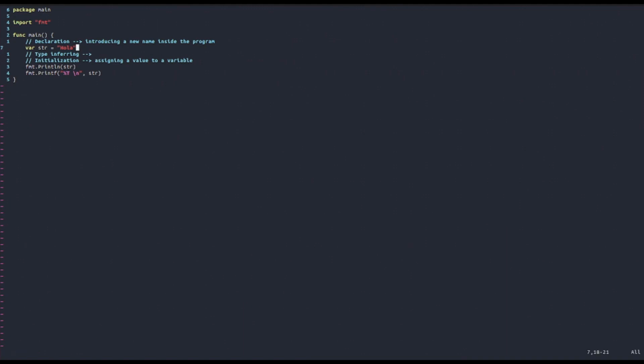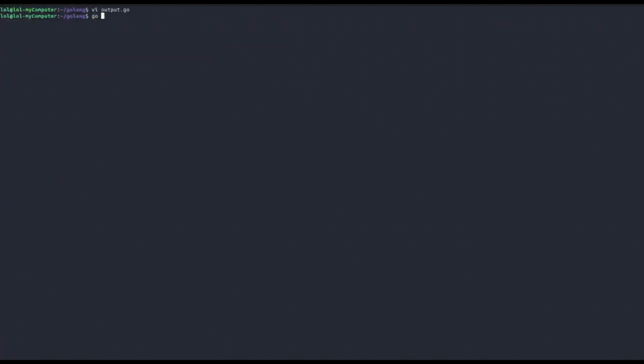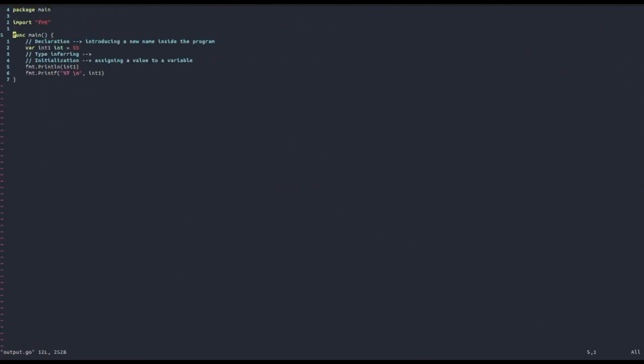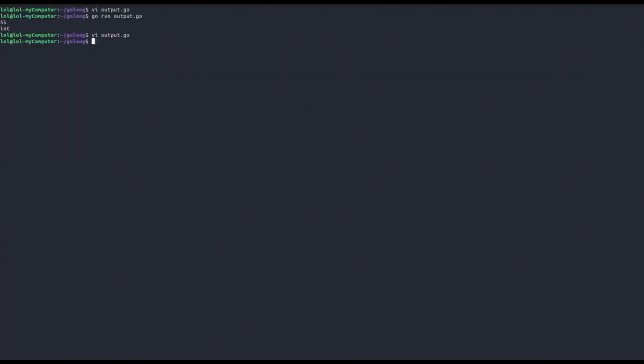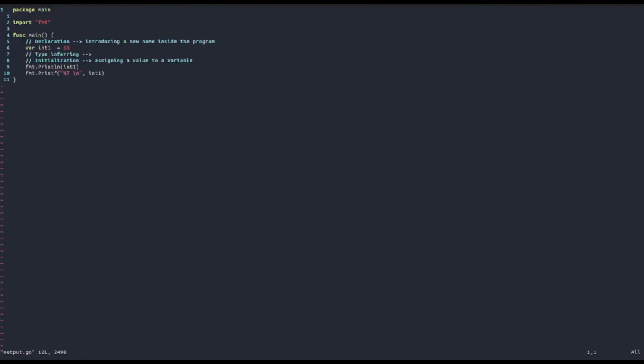So we can do this also with integers. If, for example, we said int1 equal to 55, then we go here and we substitute it with int1. Now let's see what happens. Go run. Well, now you see, also with integers, it infers the type from the initialization that we did.